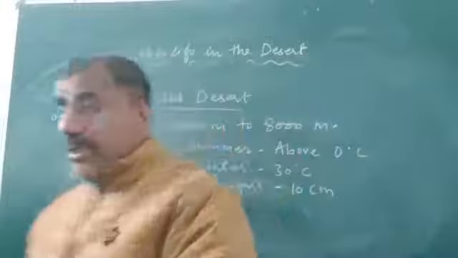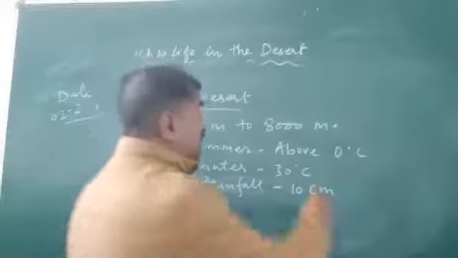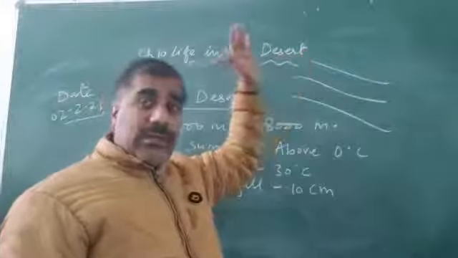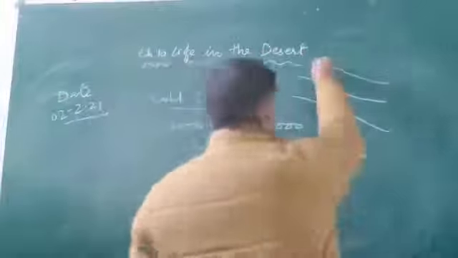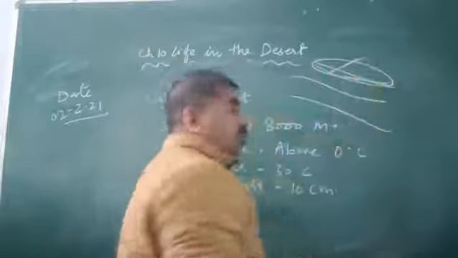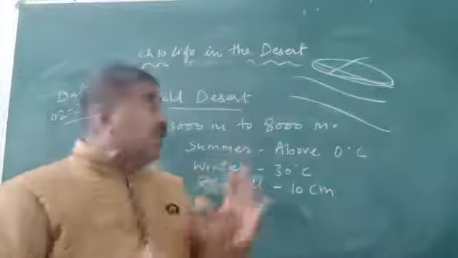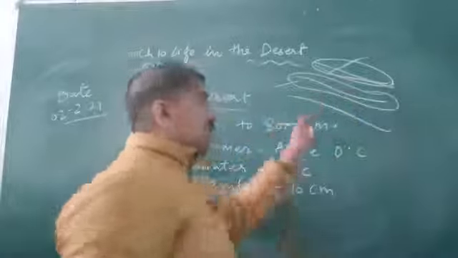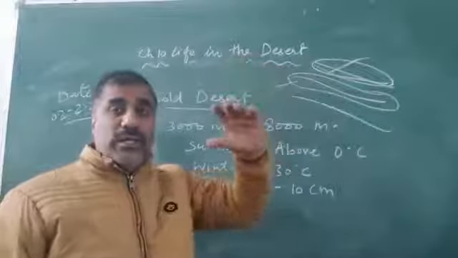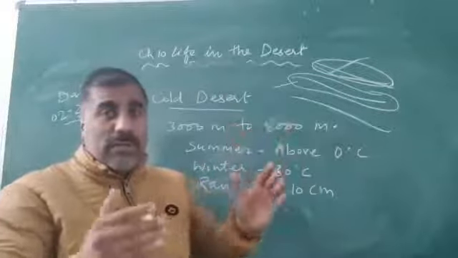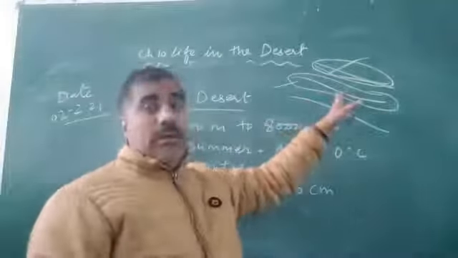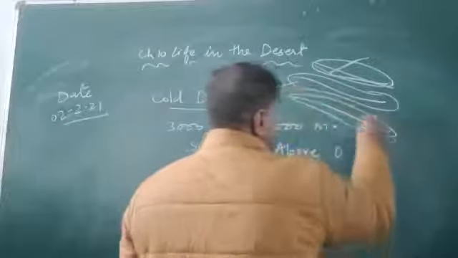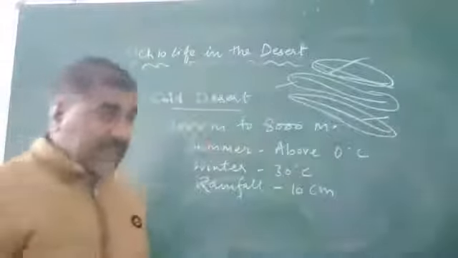And you know Ladakh is located in the Himalaya part, and our Himalaya is divided into three parallel ranges. The top part, the northern part of the Himalaya, is known as the Greater Himalaya, which is most of the time covered by glacier. The second one is known as the Middle Himalaya, also known as the Himachal Himalaya, because it extends in the Himachal state. It is located between the top and lower Himalaya. And the lowest Himalaya is considered the Shivalik range. So these are the three divisions of Himalaya.